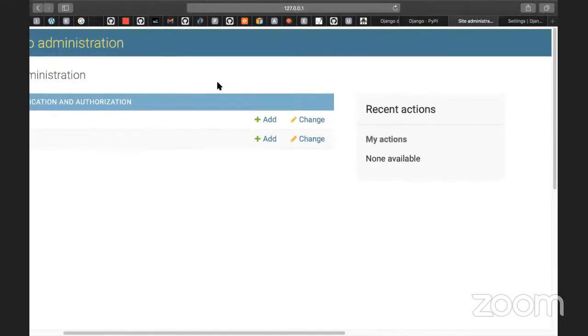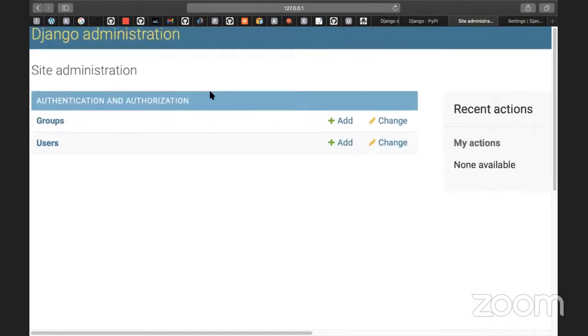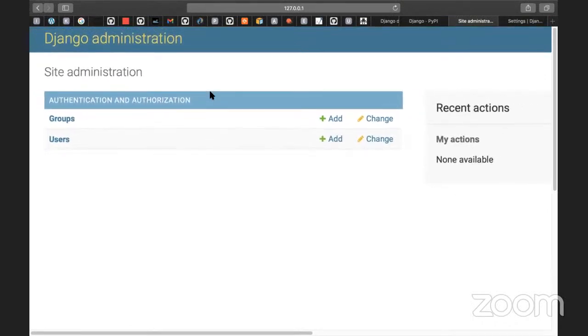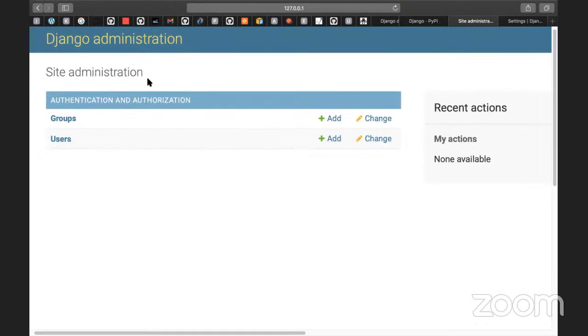If you want to create a similar admin screen in your project, you would definitely need to spend a lot of time. But Django provides this feature on your local.